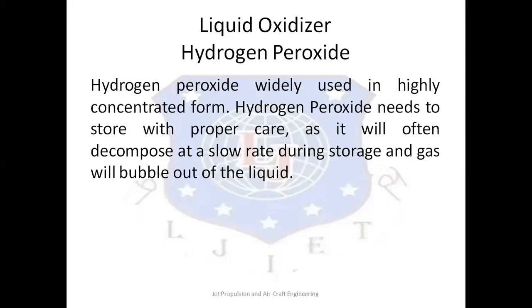Concentrated peroxide causes severe burns when it contacts human skin and may ignite and cause fires when in contact with wood, oil and other organic materials. So these are the disadvantages of hydrogen peroxide.